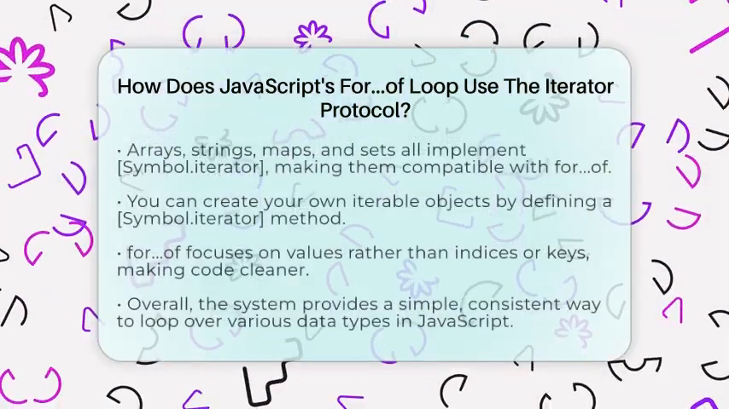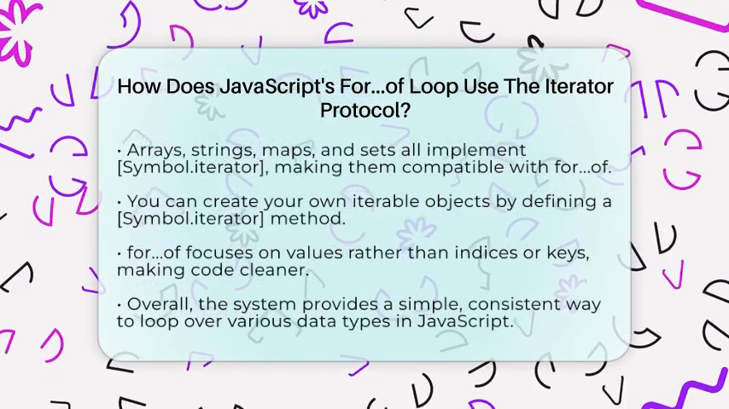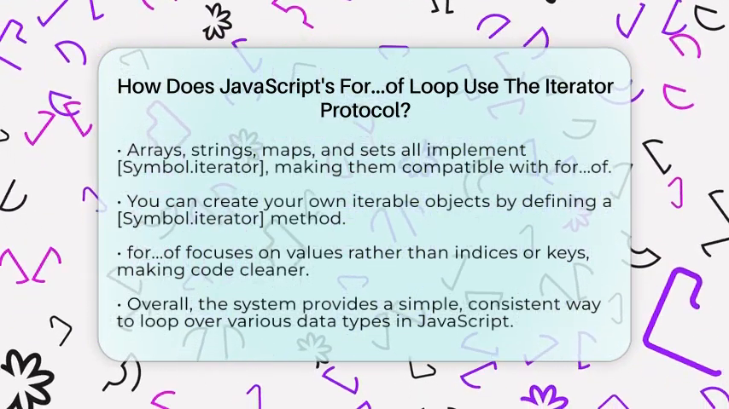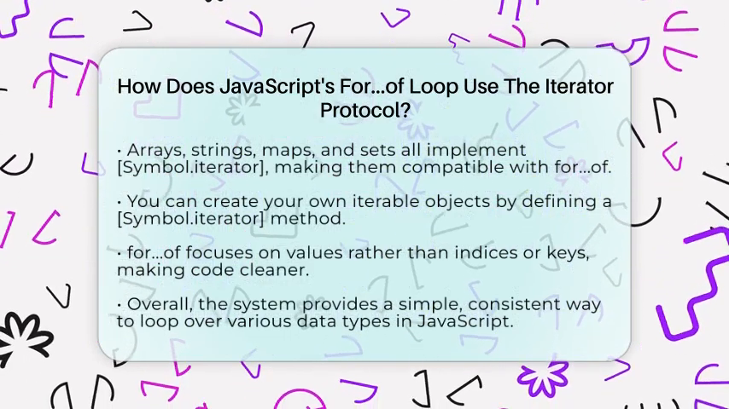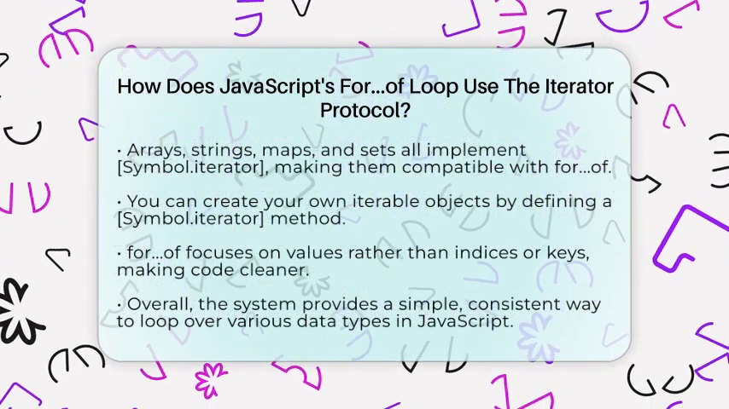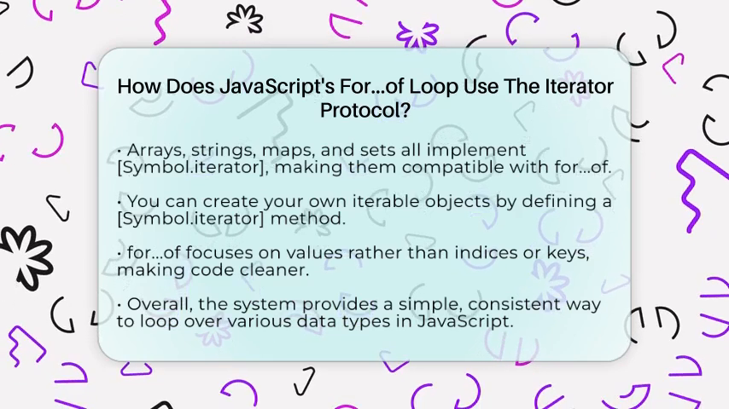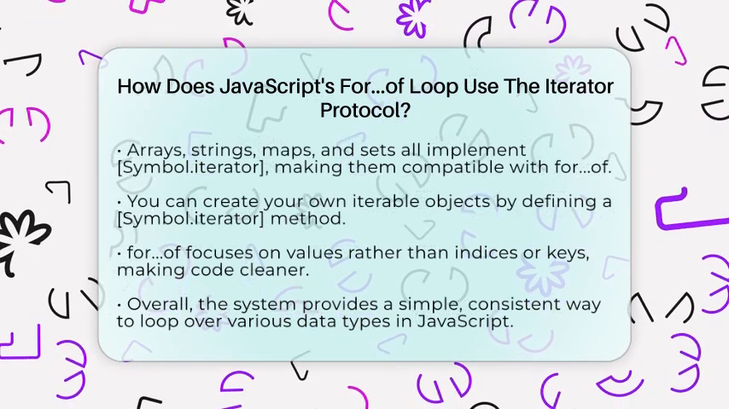Understanding this helps you see why for works smoothly across so many data types. It also shows you how to make your own objects iterable, giving you more control over how your data is processed. Unlike older loops that use indices or property keys, for focuses on values, making your code cleaner and easier to read.